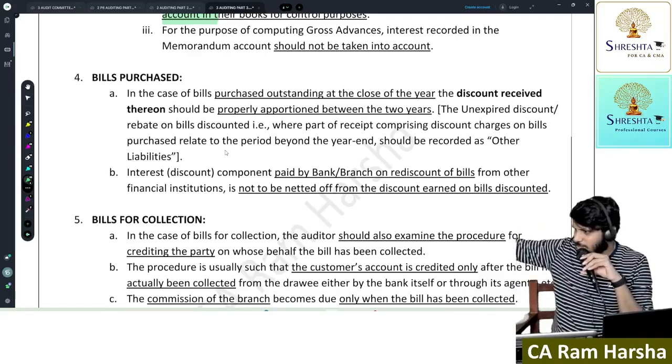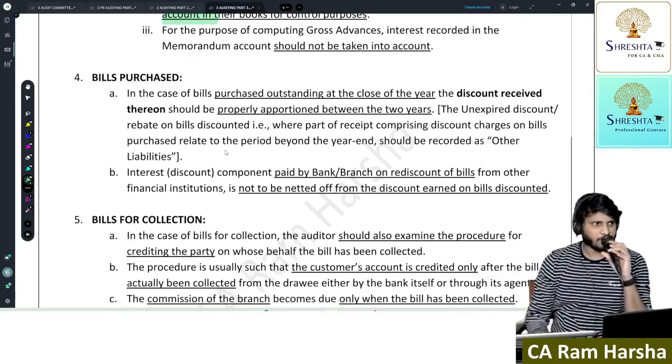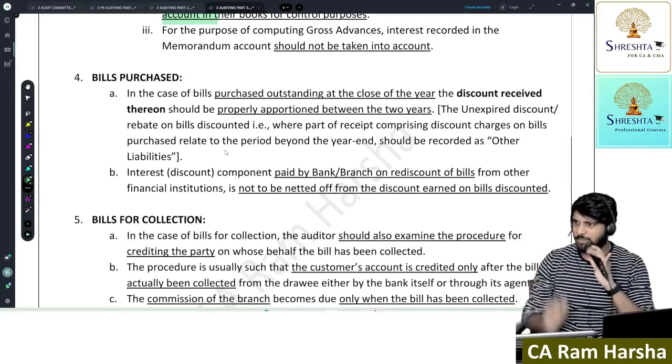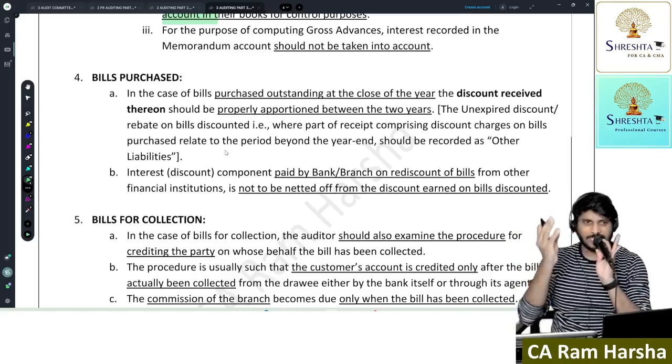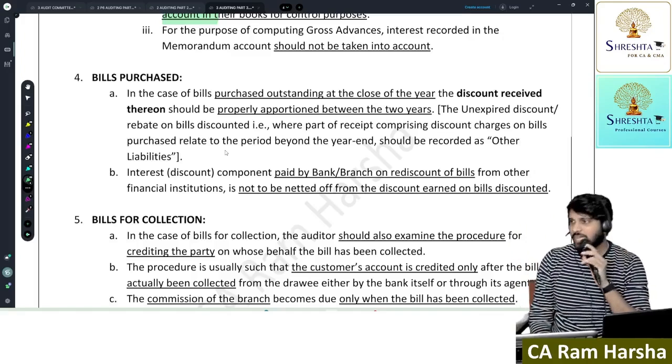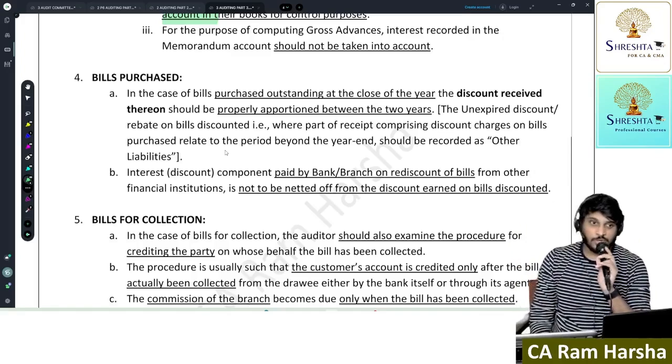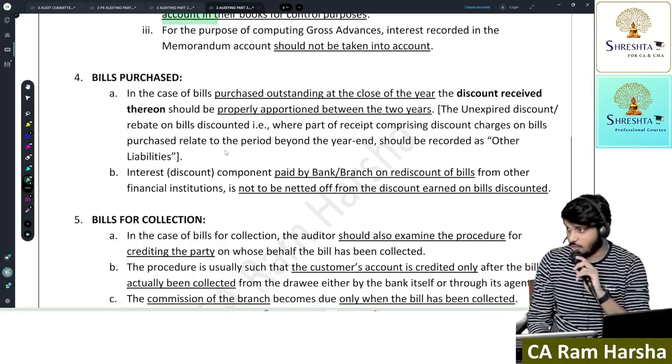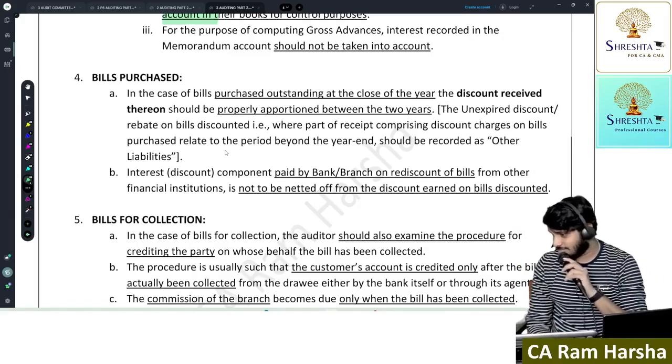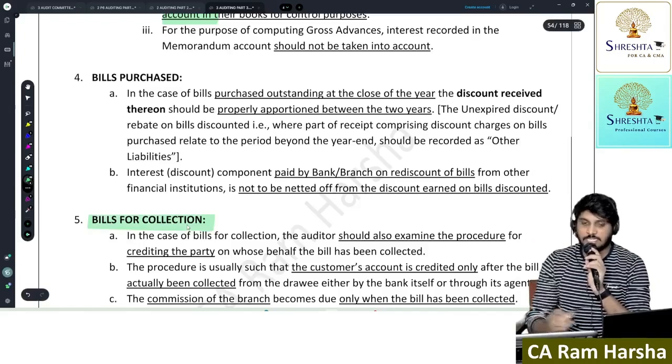But the customer agreed to pay me after 90 days. I went to the bank and gave this bill. Whatever goods I sold, those bills I gave to the bank. The bank asked me, do you want me to collect and then give it to you later, or do you want to discount it now? I asked for collection.